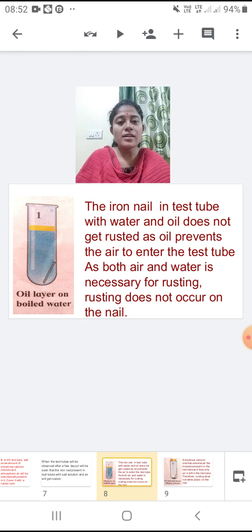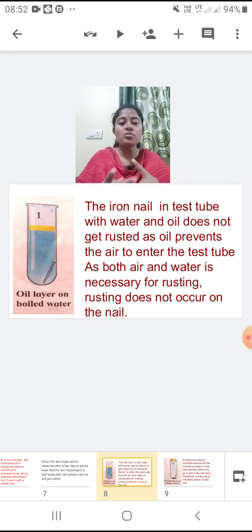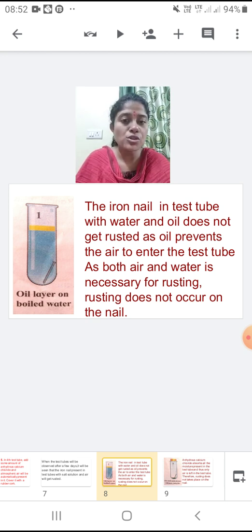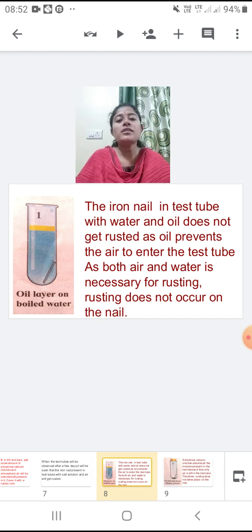Because of that, as we know, for rusting two things are necessary, air and water. Water was present but air was not allowed to enter because of the oil, so the nail did not get rusted.